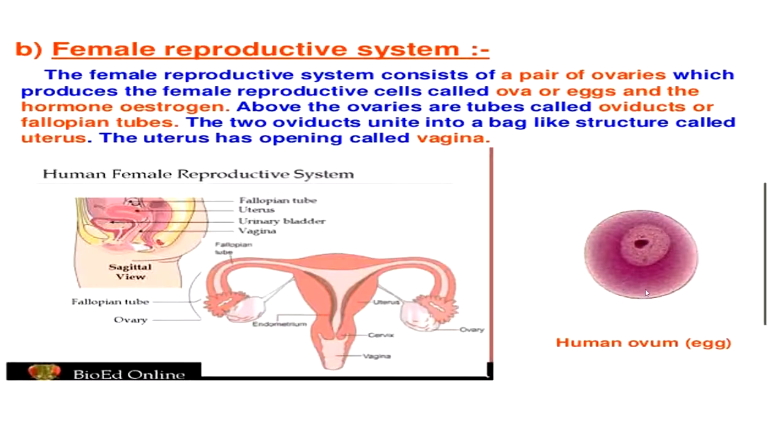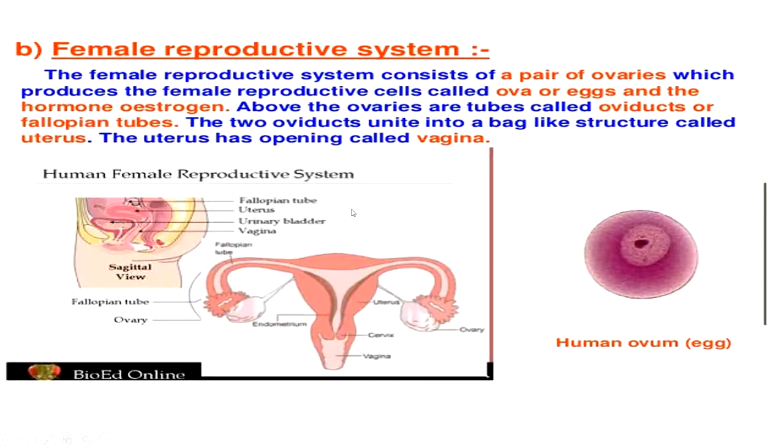You can see here the structure of the female reproductive system. This is the two ovaries. This ovary releases the egg once a month, and this egg passes through this fallopian tube.